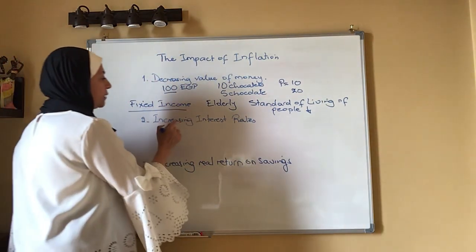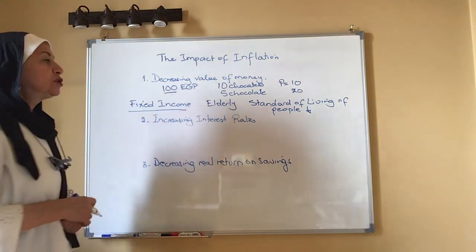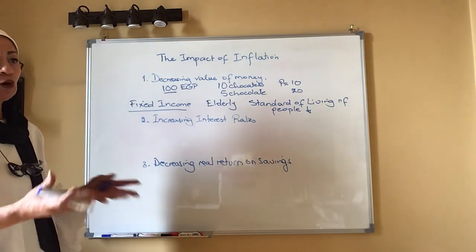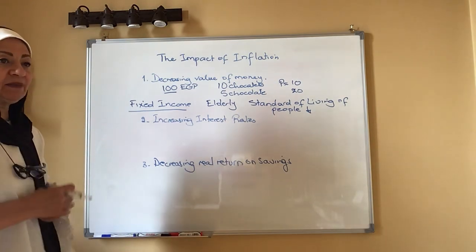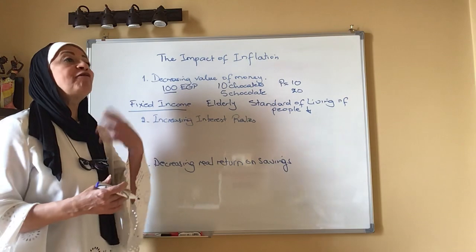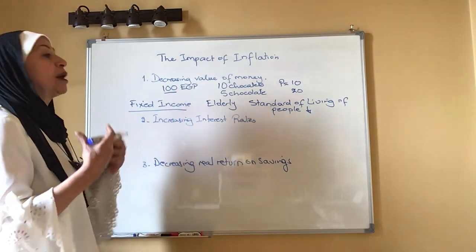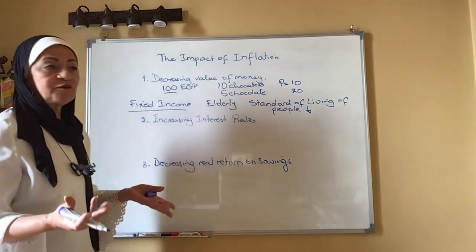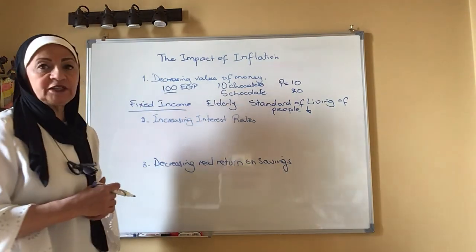Okay, increasing interest rates. Just like every other product, money is a product that has supply and demand. When the prices rise, the price of money increases. So the price of borrowing money increases. What is the price of borrowing money? It's the interest rate.